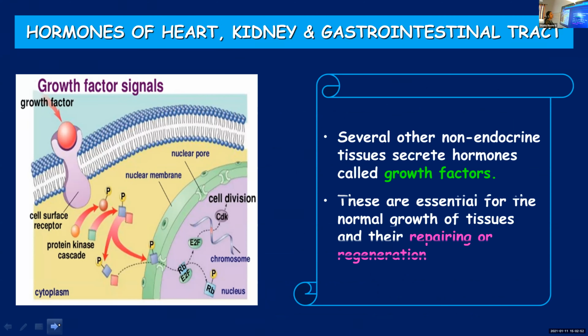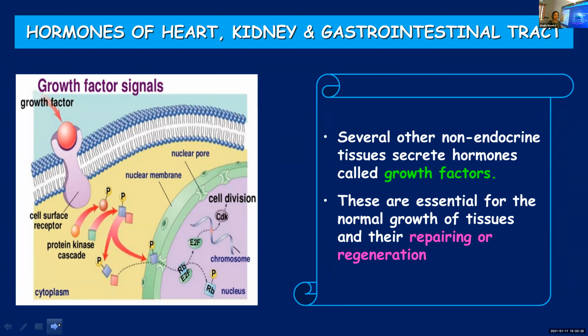Several other non-endocrine tissues. Just like this, there are many other tissues which are non-endocrine in function, and they secrete hormones known as growth factors. So there are different endocrine glands which secrete hormones, but at the same time, tissues like the heart, kidney, and gastrointestinal tract, many more non-endocrine tissues, produce hormones known as growth factors, which play a very important role in the growth of tissues, and repair or regeneration of tissues.